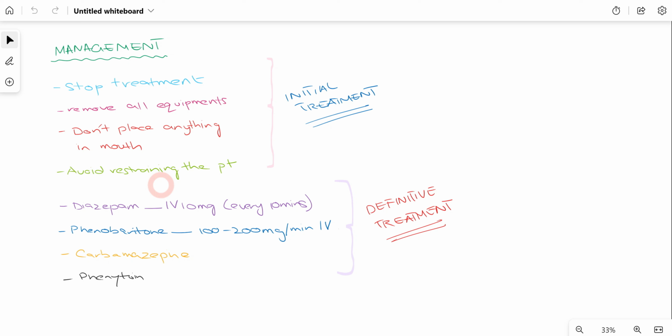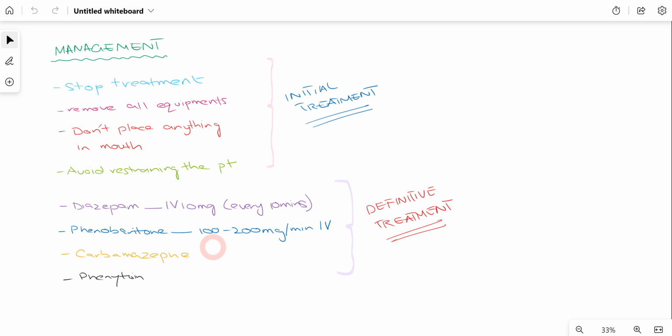Now, if we talk about definitive treatment, we have a drug called diazepam. We can give 10 mg IV every 10 minutes so that the patient gets better. Phenobarbital is also an option, which can be given IV 100 to 200 mg. Other than that, we have carbamazepine and phenytoin as well.